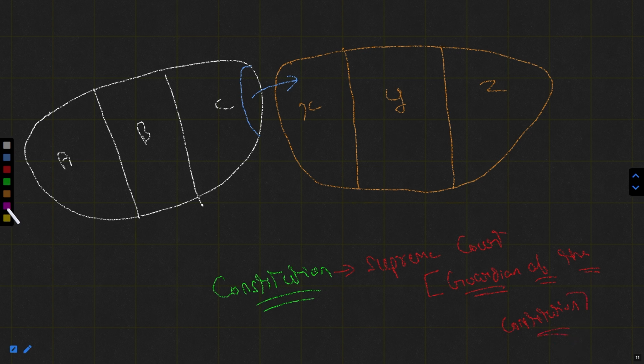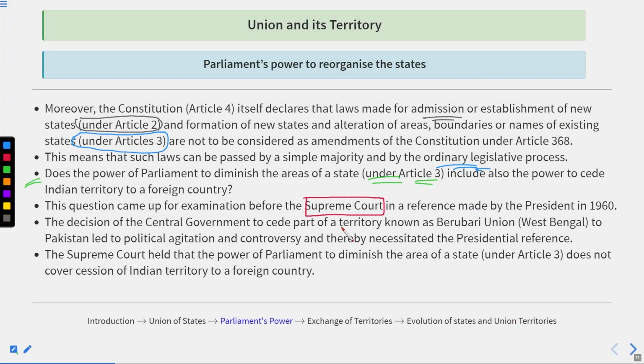Because the Supreme Court has the power of judicial review. So whatever the government or the concerned party did, the Supreme Court could review the matter on the basis of constitutional provisions. All right. So basically, that was the time period of the year 1960.